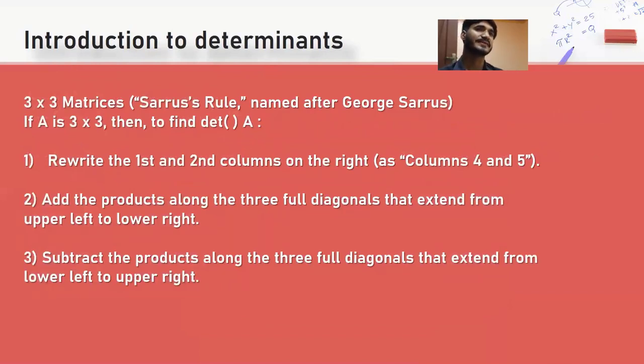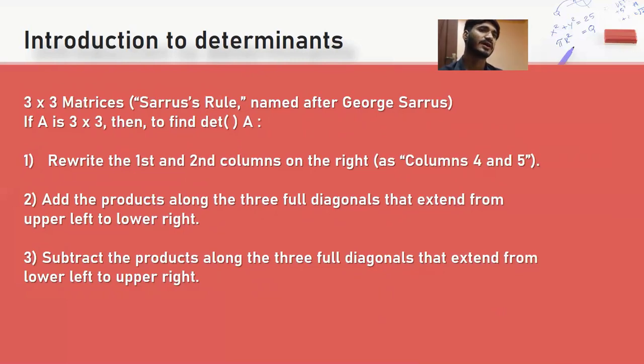Introduction to determinants. Rule of Sarrus, named after Pierre Sarrus. If A is 3 by 3, then to find det A, rewrite the first and second columns on the right as columns 4 and 5. Add the product along the 3 full diagonals that extend from upper left to lower right.